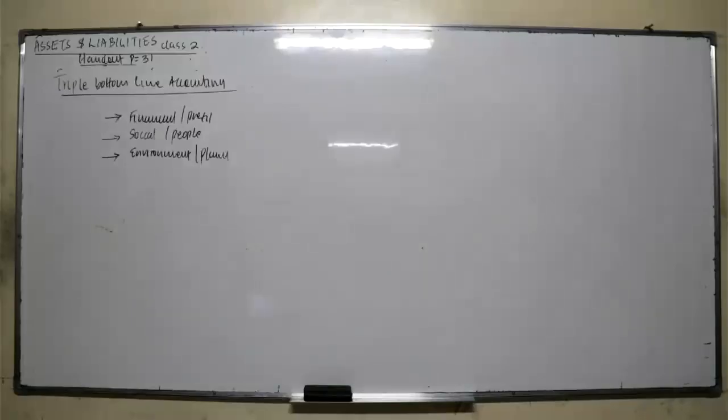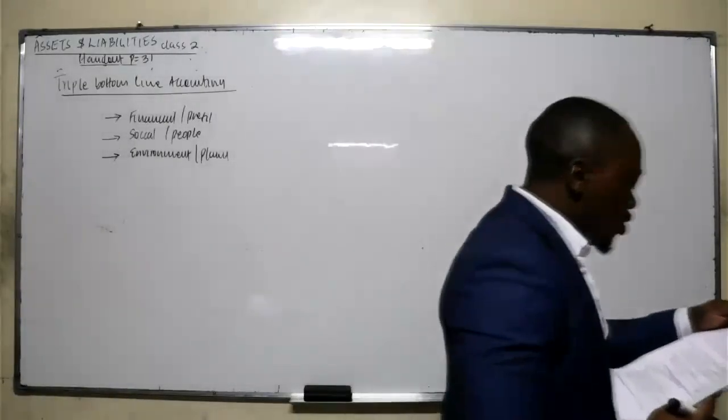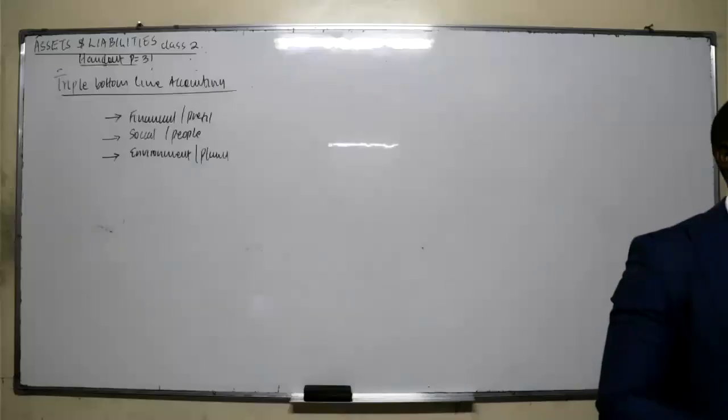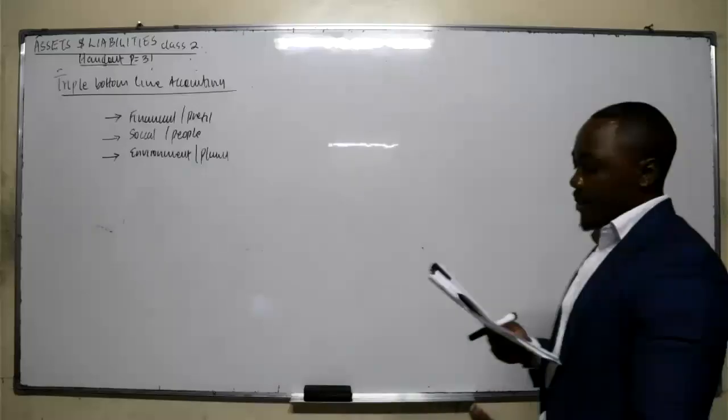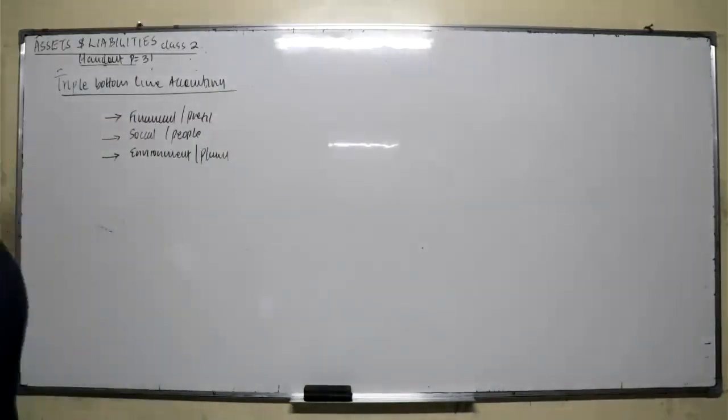So these are the triple bottom line. It requires that apart from showing us what you're making as profit, show us how you treat the people you work with, and how you integrate with the environment around you. Triple bottom line is an accounting framework that incorporates 3 dimensions of performance: social, that's the people; environment, that's the planet; as well as financial, that's the profitability. The concept is that companies should focus as much on social and environmental issues as they do on profit.